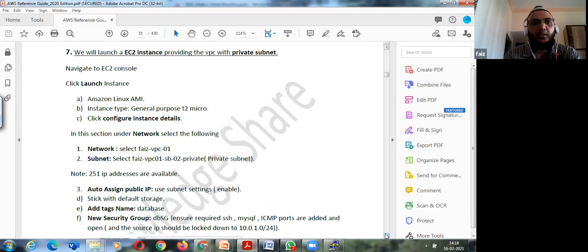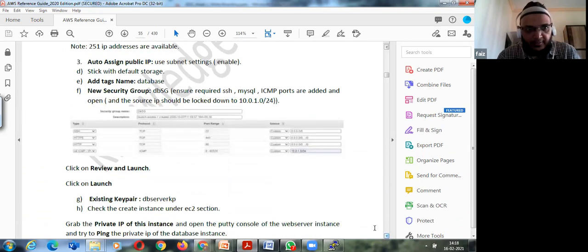We have already launched this, right? Launched the private instance, and you see over here that yesterday I provided ICMP for 10.0, so that I can ping my 10.20 network from this public IP. Always give a valid, recognizable key pair. Like DB server KP is nothing but the DB key pair of the DB server.